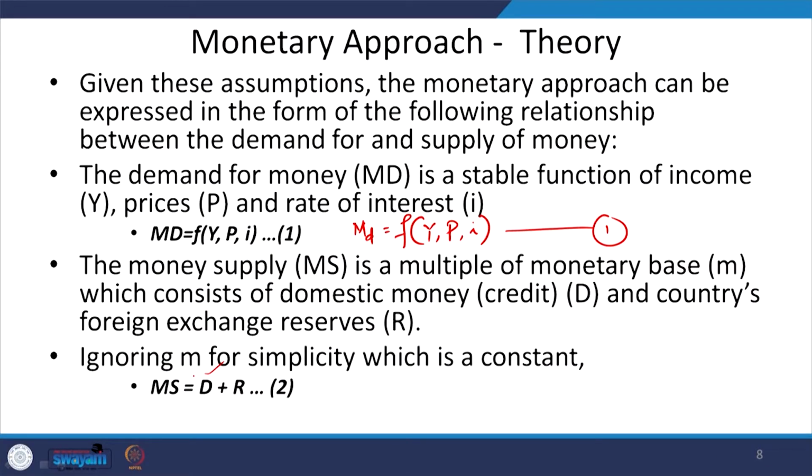Okay. So, M is the multiplier required to understand the total money supply in the country. Now, money supply is defined as, where D stands for domestic credit and R stands for foreign exchange reserves. All right. So, this is the first equation, this is the second equation.